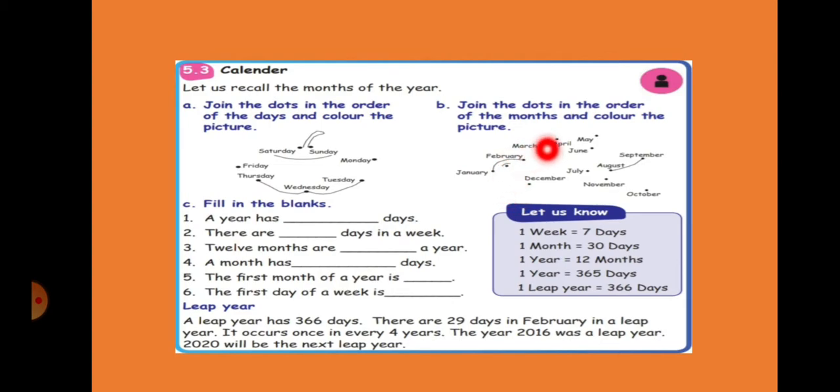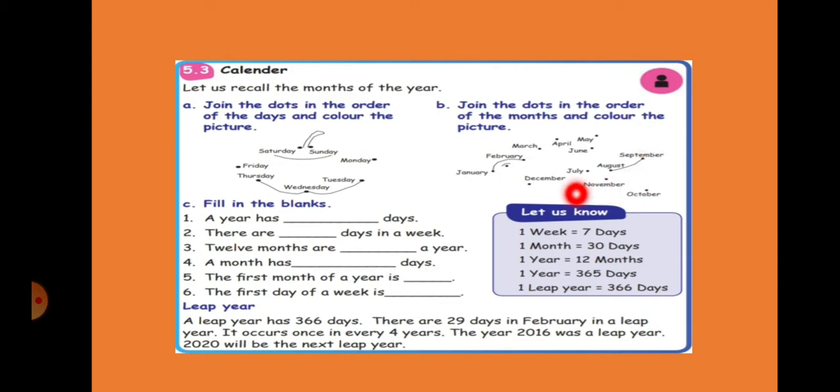Okay. How many months are there? 12 months. How many days? 7 days. So, we have 7 days and 12 months. See here, 1 week means 7 days. 1 week, fully from Sunday to Saturday, is called 1 week. That is 7 days. 1 month means 30 days. So, from January to February, how many days will be there? 30 days will be there.